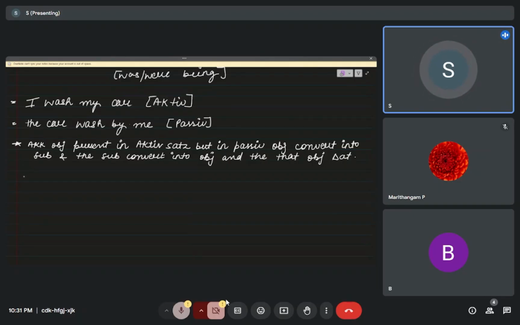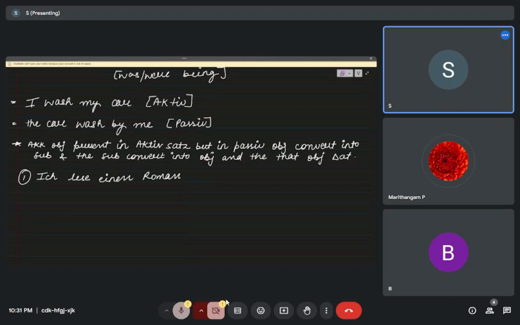For example, let's see a sentence in German. Ich lese einen Roman. That means I read a novel.